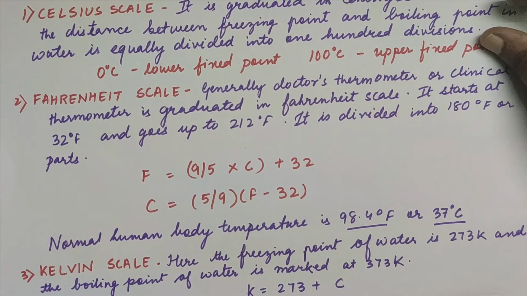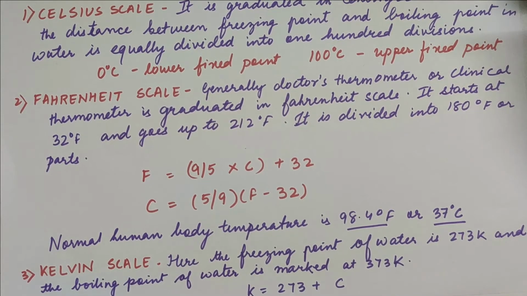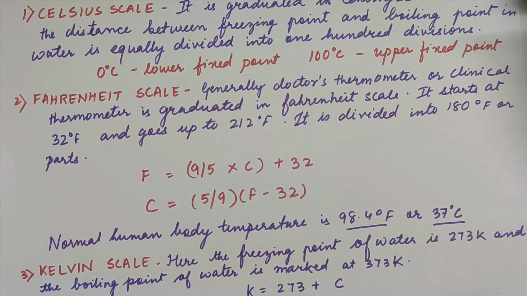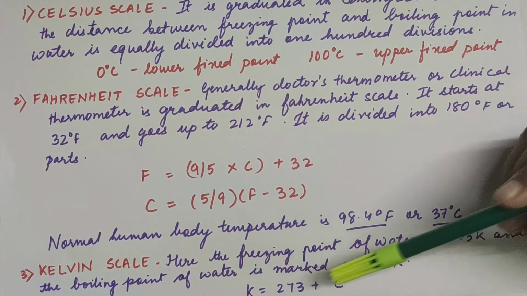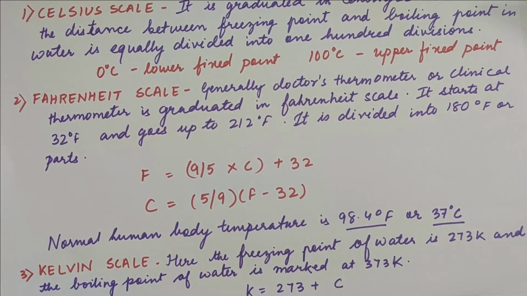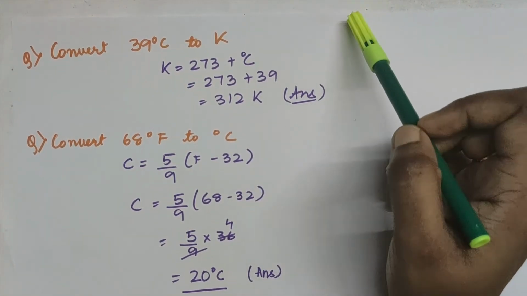Now, in the Kelvin scale, children, the freezing point of water is taken as 273 Kelvin. That is the starting point for this scale, and the boiling point of water here is marked at 373. So here also there is a difference of 100 only. So whenever you have a temperature in Celsius and you want to convert it into Kelvin, you just need to add 273 to it.